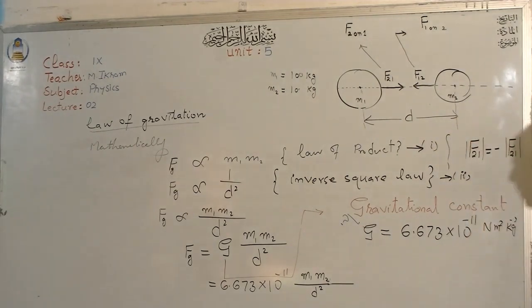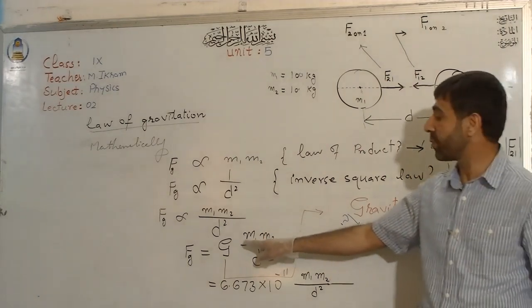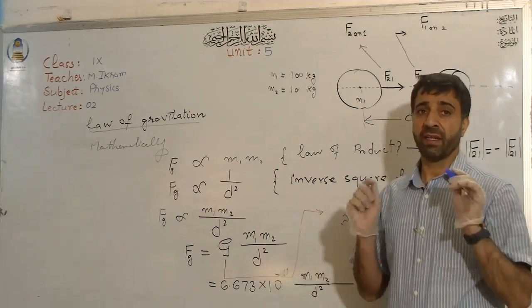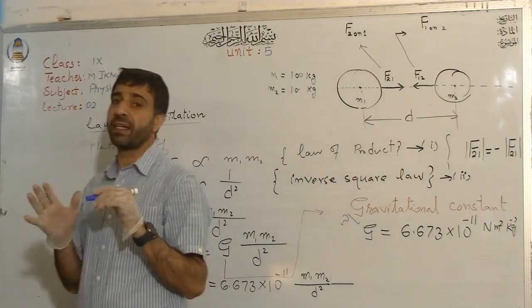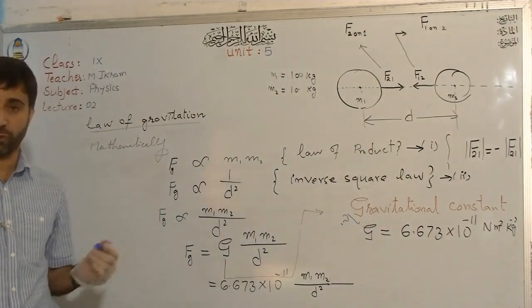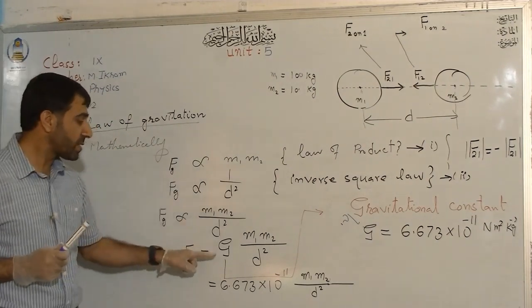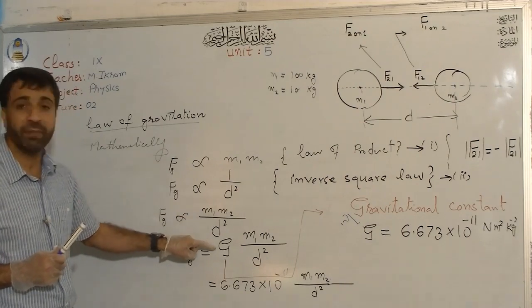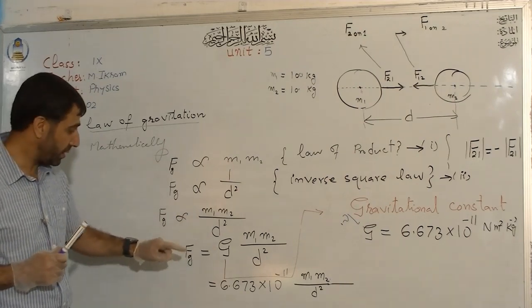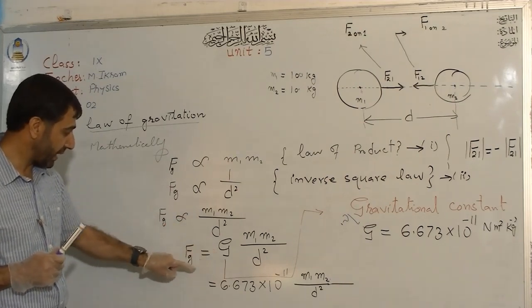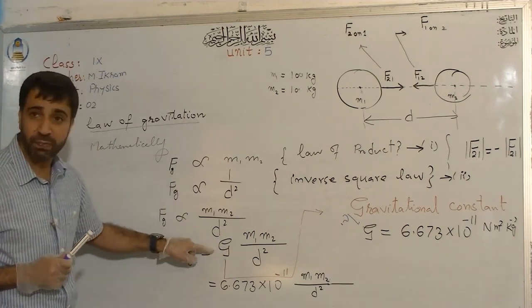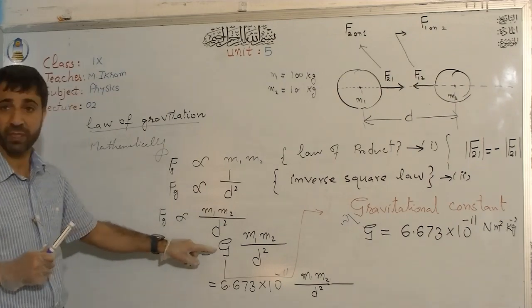No. Wherever you see a constant of proportionality in an equation, the constant of proportionality cannot be explained by theories only. It must come from an experiment, and this is experimentally calculated. Newton calculated this gravitational constant. This gravitational constant is calculated by what? By an experiment. It does not come from theory.